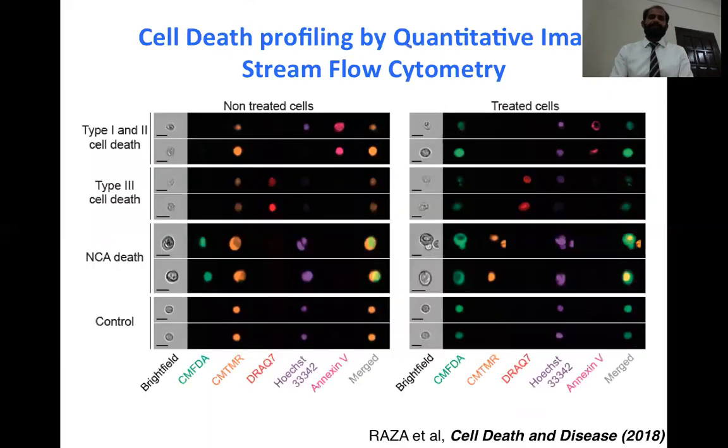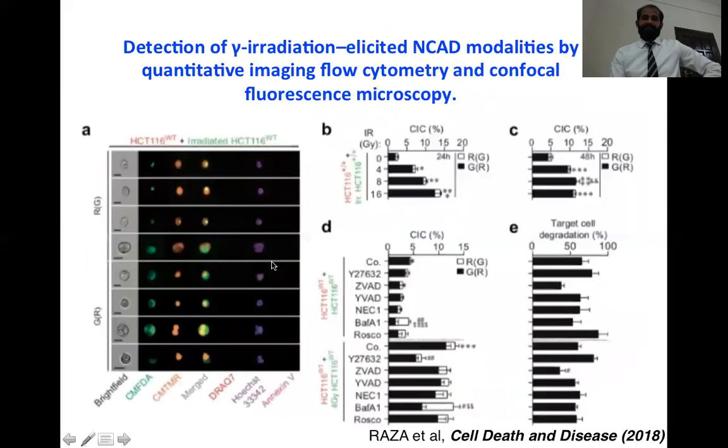So you can confirm your results that these are double positive cells. For example, here you see different channels: green channel, red channel, blue channel, orange channel, and far red channel, and all are merged. And if you see here, this is a green cell which is internalized inside the red cell, the same double positive cell that we called non-cell autonomous death. These cells showed double positive by flow cytometry, and it was also confirmed that the cells were completely internalized inside the other.